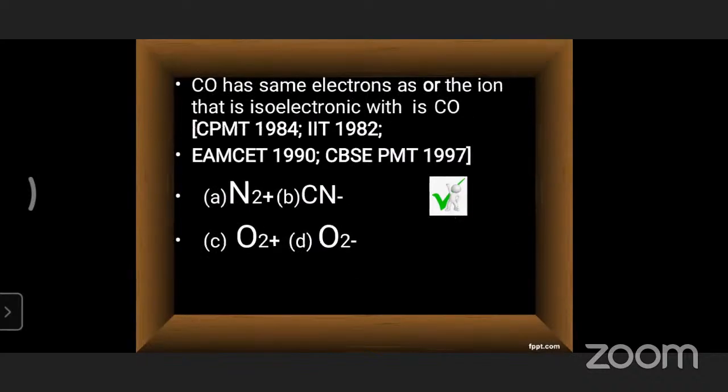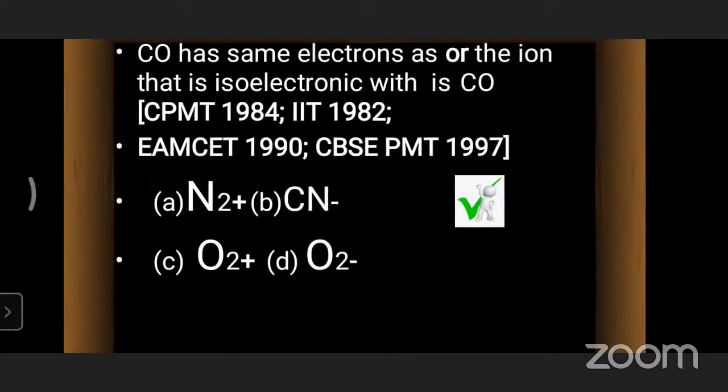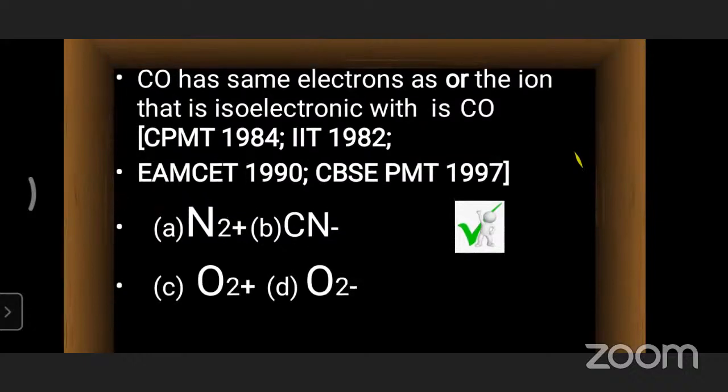So one more question is here. Just a different type of question, not the assertion-reason model. This question was asked many times in different competitive exams: IIT 1982, 1984, MSET 1990, CBSE PMT 1997. The question is: the ion that is isoelectronic with carbon monoxide, CO, is which one?